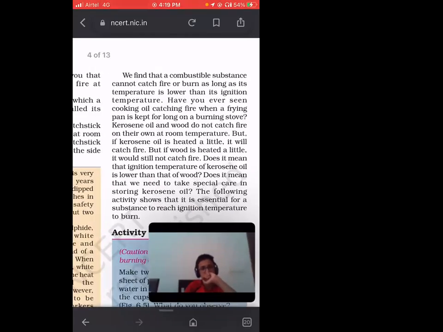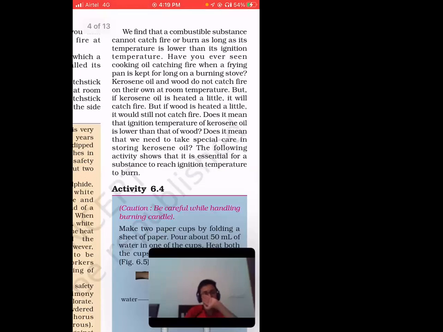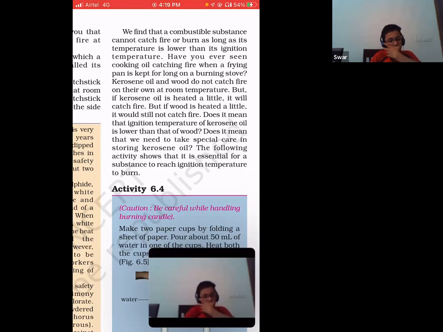We find that a combustible substance cannot catch fire or burn as long as its temperature is lower than the ignition temperature. Remember one thing: ignition temperature itself is the lowest point. If the temperature is lower than the ignition point, then there will be no fire. It will not burn.